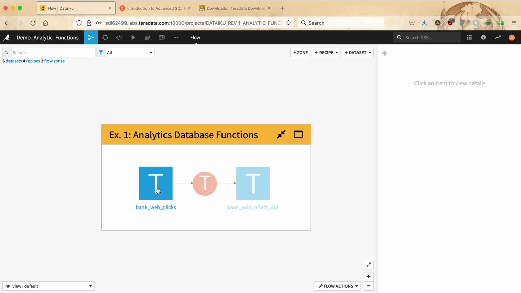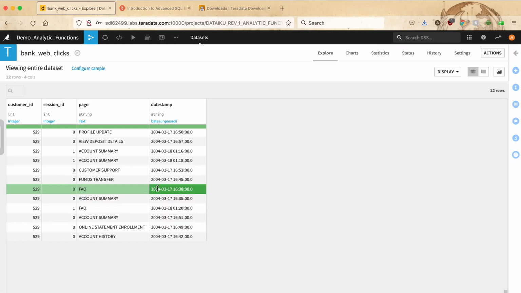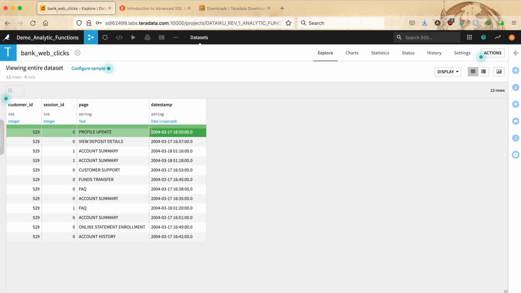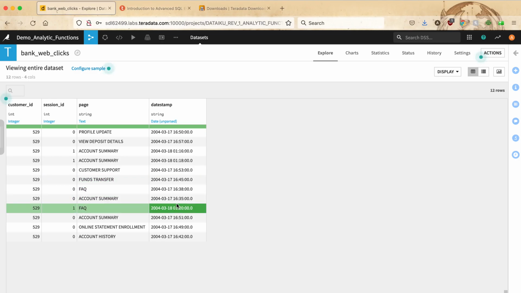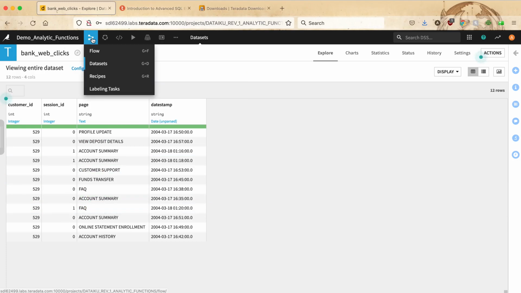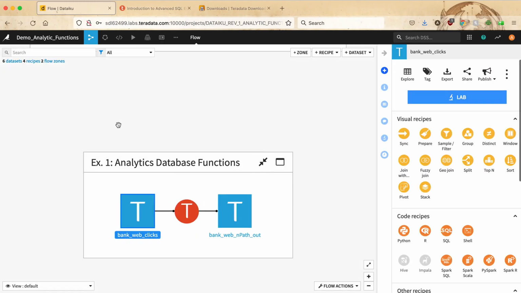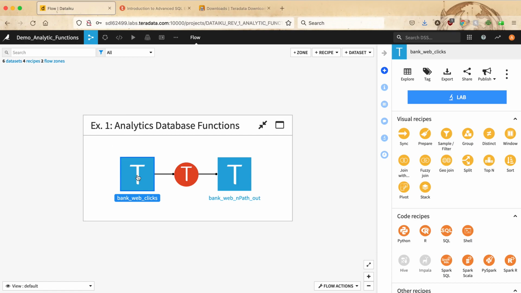We assume here that we start with a bank web clicks input dataset that shows a series of clicks that occur on a website, and you would like to use the npath function to analyze these events.